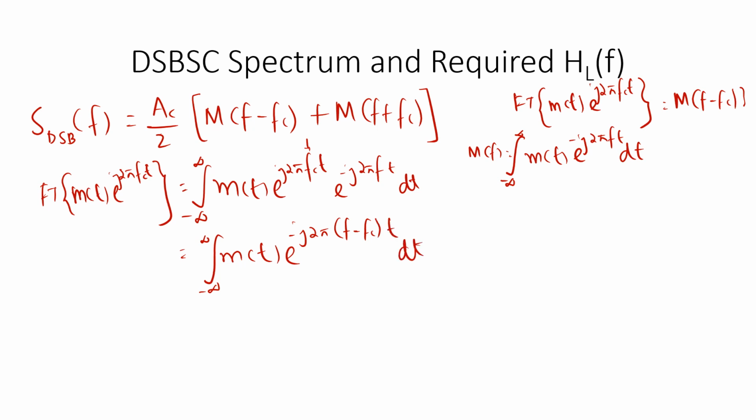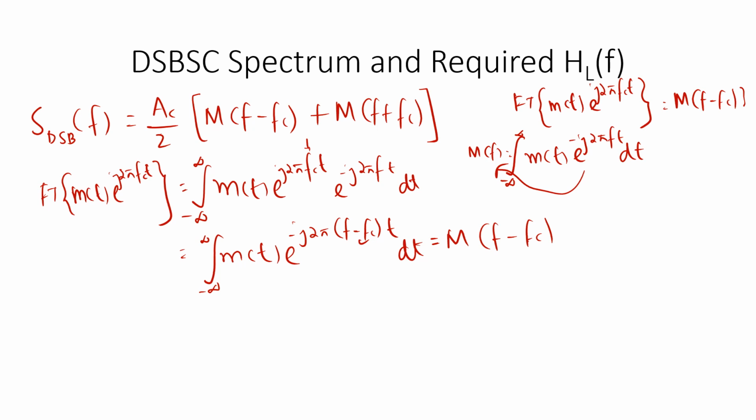So if the integral of m of t into e power minus j 2 pi ft is M of f, and I replace f with f minus fc, it will become M of f minus fc. So that's it. That's how the DSB-SC spectrum is like this.